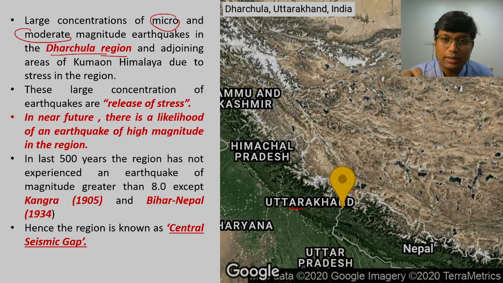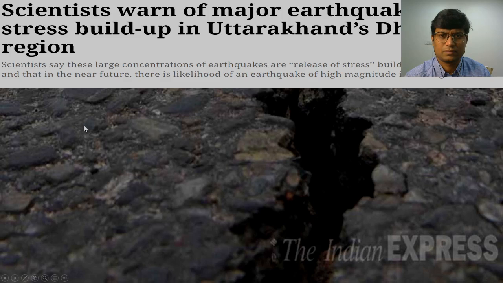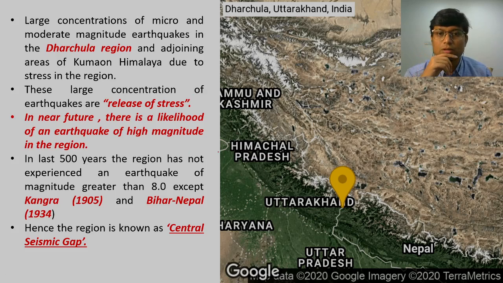So this is Uttarakhand, this is Nepal, and this is the Uttarakhand-Nepal border, or India-Nepal border. This yellow mark is the place called Dharchula. Another important location is here somewhere, Lipulekh Pass.